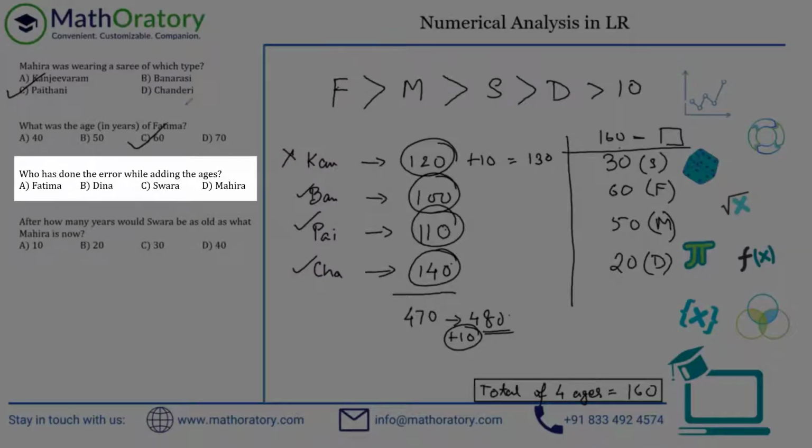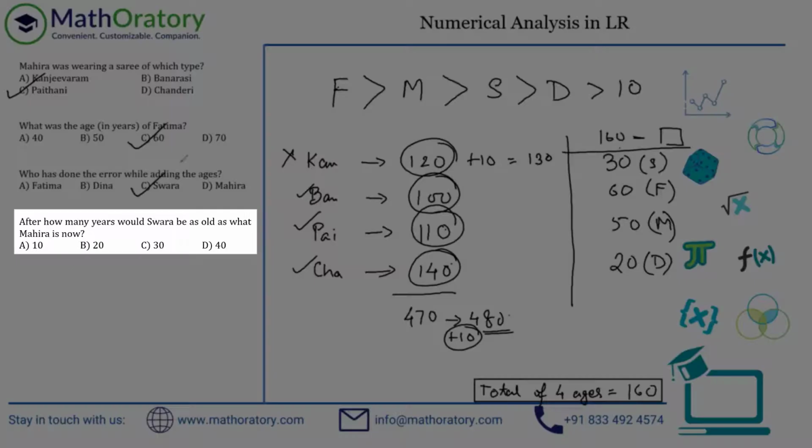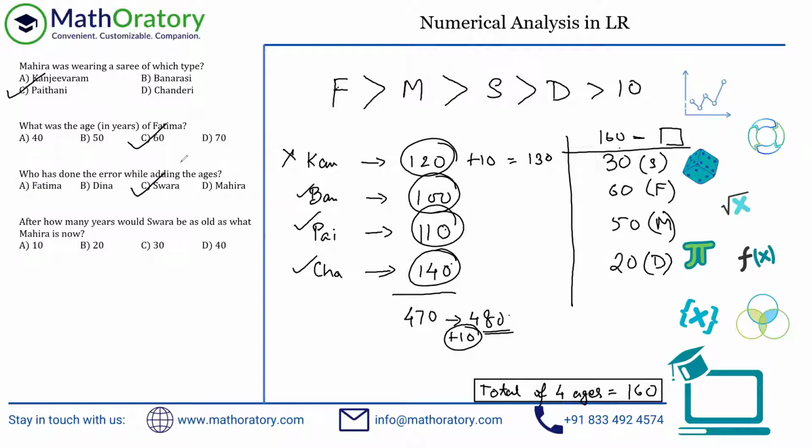Who has made the error while adding the ages? So this is the person, that is S. So S is Swara. That is the answer. And after how many years would Swara be as old as Mahira is now? So basically the difference of ages, right? Swara is 30 years old and Mahira is currently 50 years old. So in 20 years, Swara will be as old as Mahira is now, right? So obviously the answer is option B.